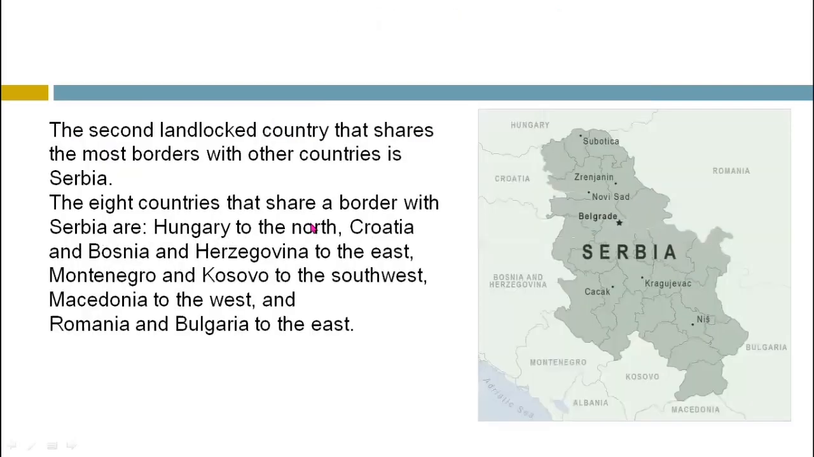The other landlocked country that shares the most borders with other countries is Serbia. The 8 countries that share a border with Serbia are Hungary to the north, Croatia and Bosnia and Herzegovina to the east, Montenegro and Kosovo to the southwest, Macedonia to the west, and Romania and Bulgaria to the east. You can see in the map here, this is Serbia. Serbia is surrounded by different countries: Hungary, Romania, Croatia, Montenegro, Kosovo, Bulgaria. So this is the other country which shares borders with the most countries.